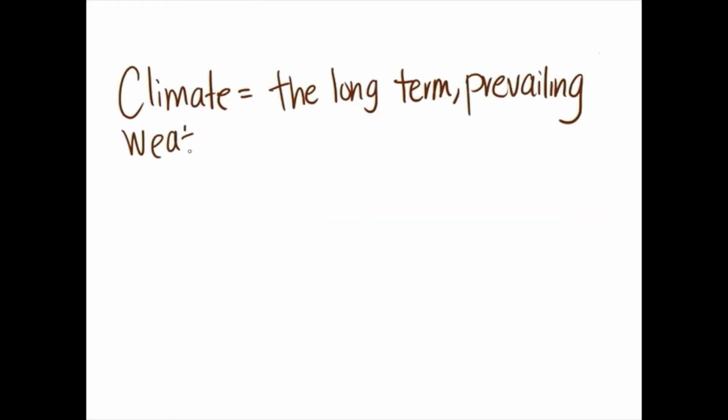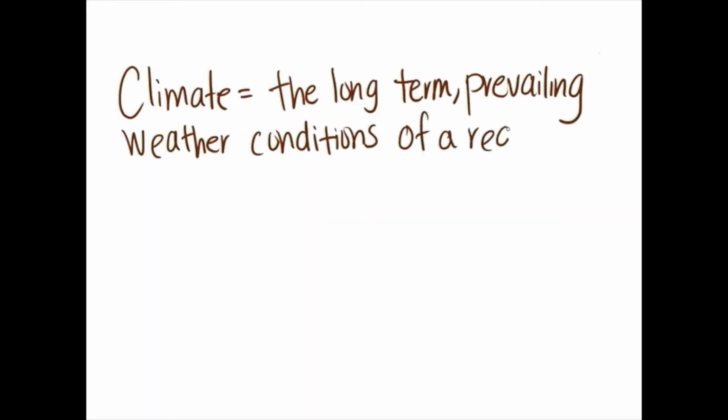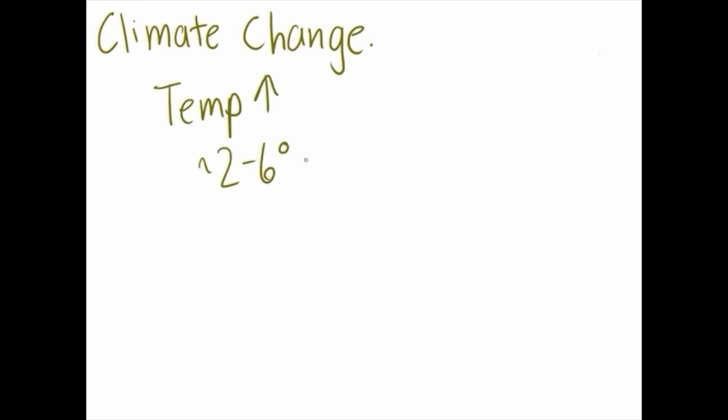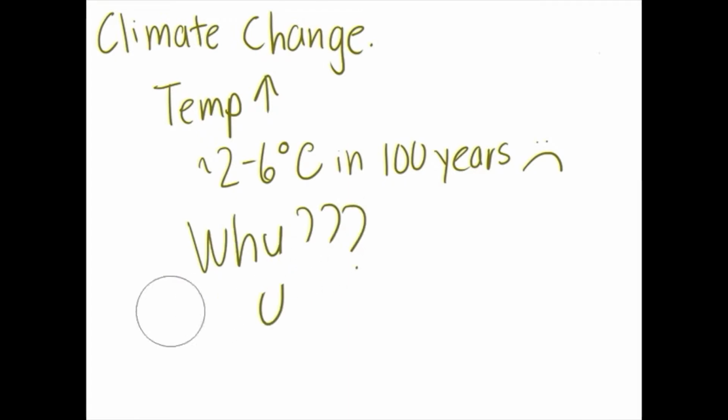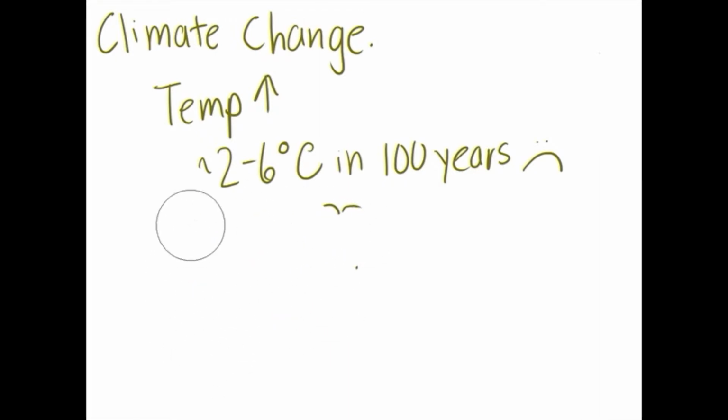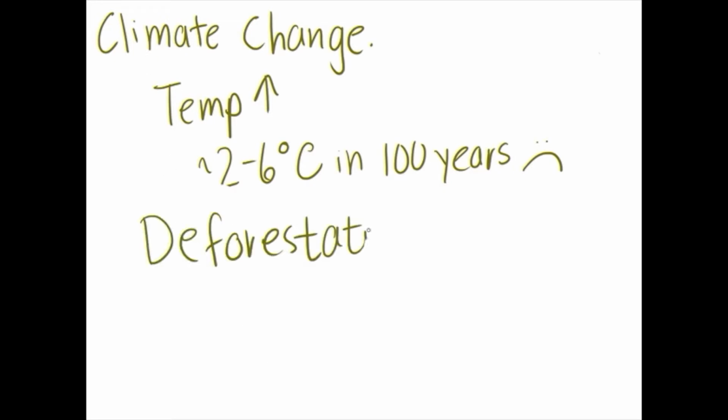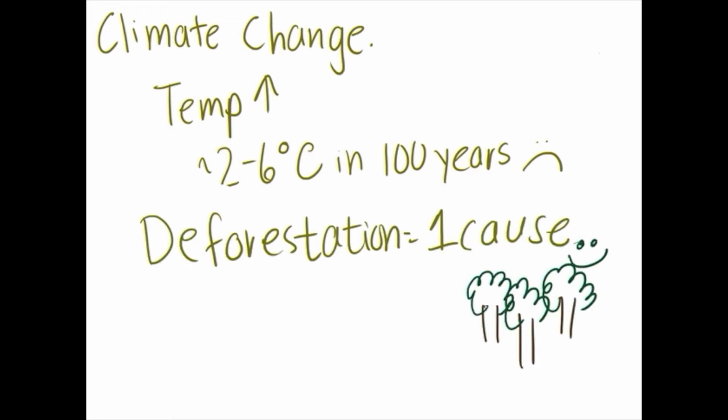For those of you that don't know, climate refers to the long-term prevailing weather conditions of a particular region. We will be focusing on global climate, and more specifically, global warming. Since the Industrial Revolution, temperatures have been on the rise, and scientists say that the temperature of the Earth will rise between 2 to 6 degrees in the next century. One of the causes of global warming is deforestation. Deforestation refers to the clearing of Earth's forests on a massive scale.